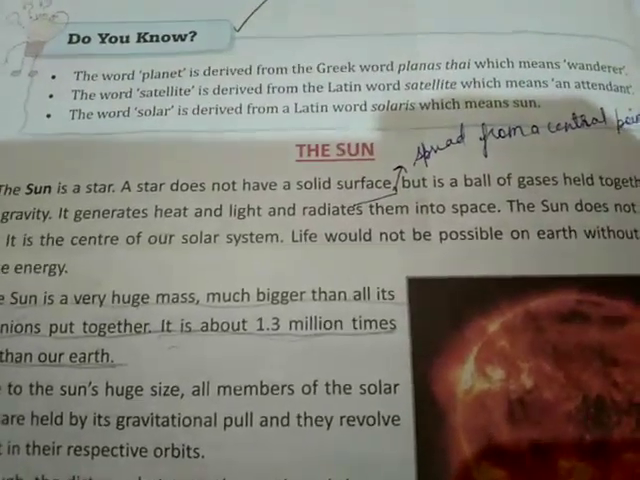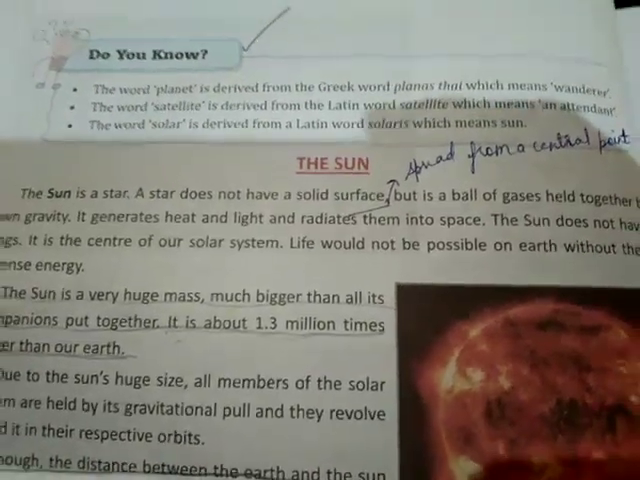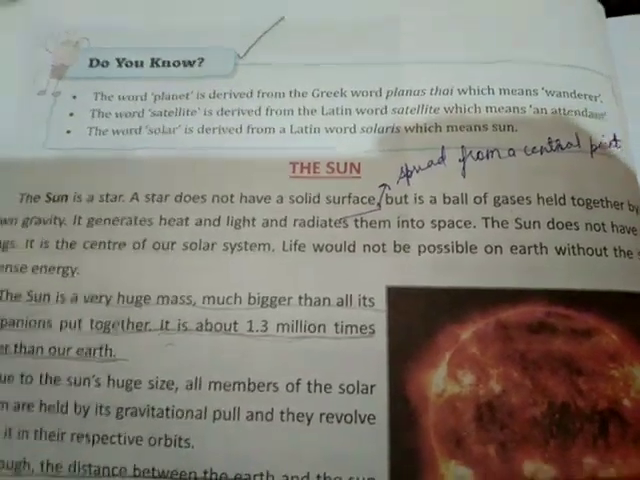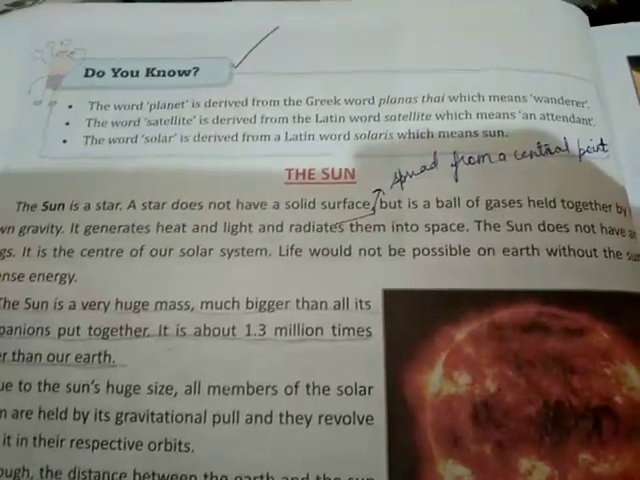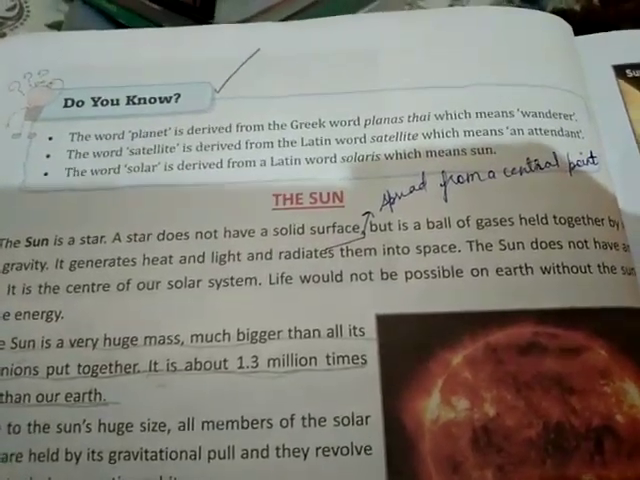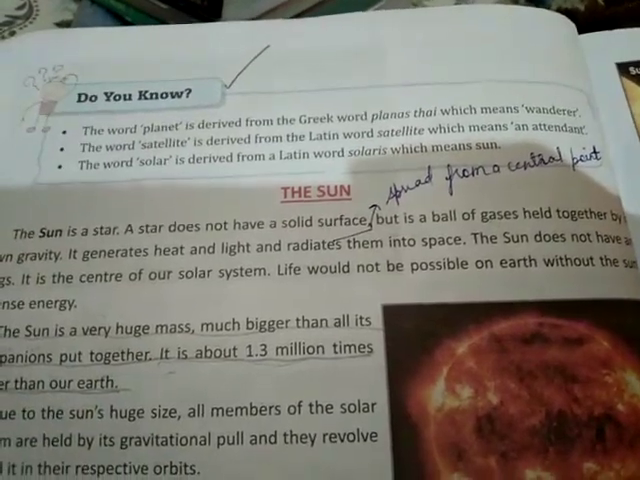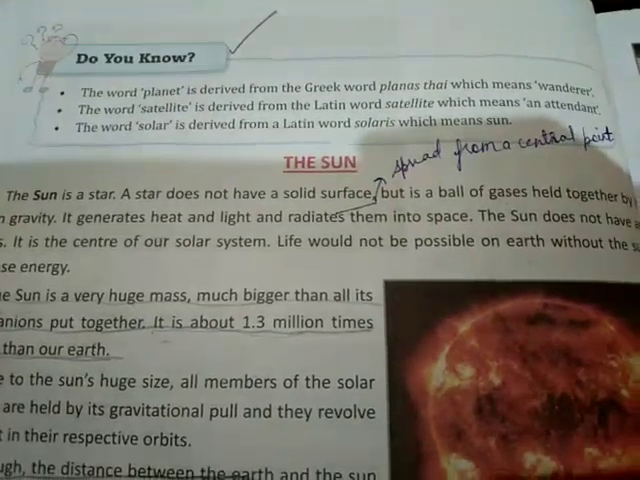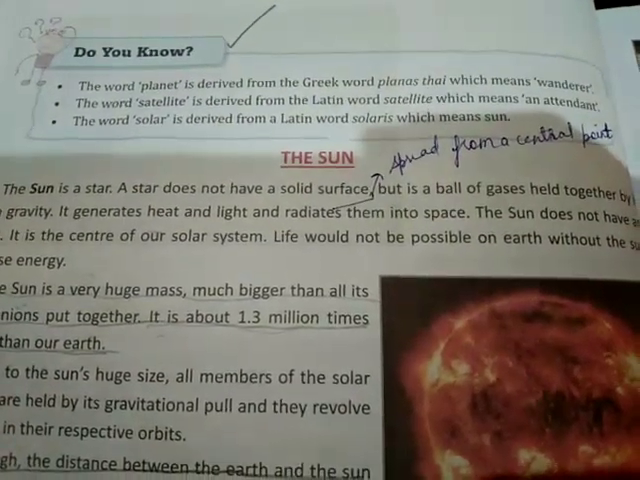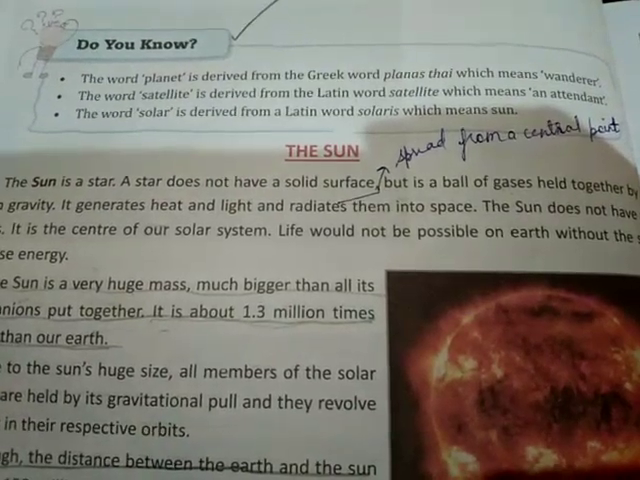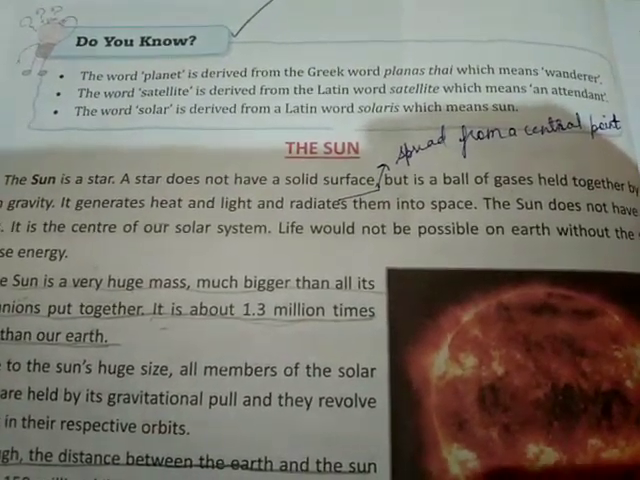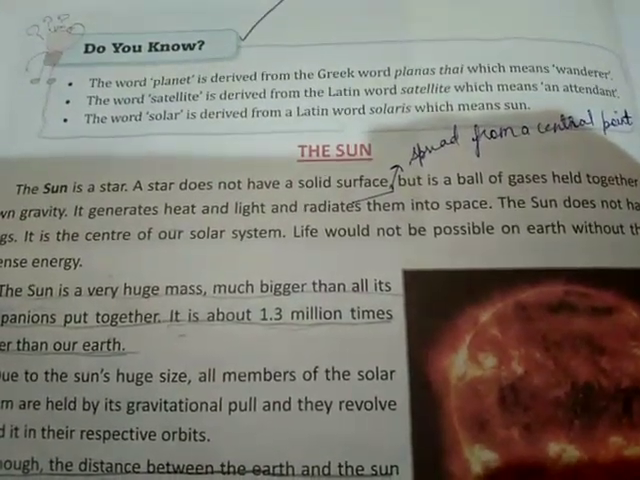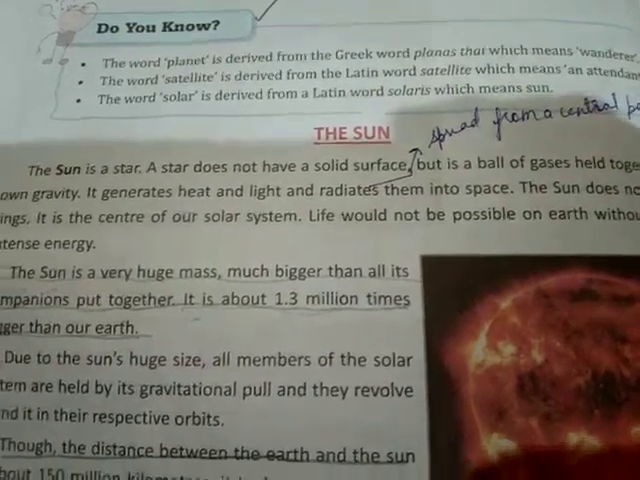Do you know, the word planet is derived from the Greek word planas, which means wanderer, meaning planets are wanderers. They are always moving, not stationary. The word satellite is derived from the Latin word satelles, which means an attendant. So satellites are the attendants of our planets, those who are wanderers.